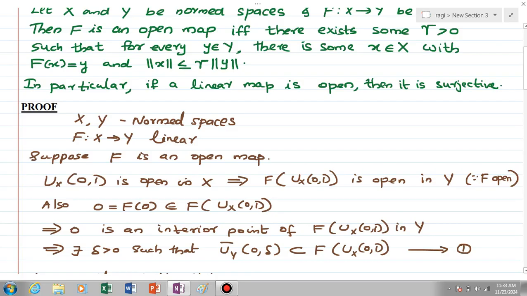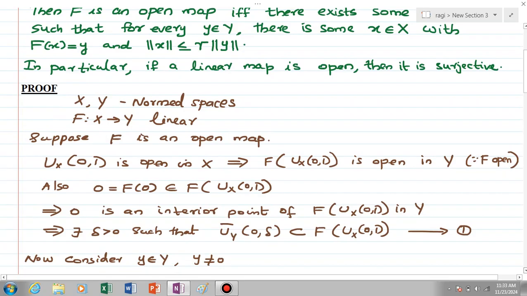So 0 is an element of f(U_X(0,1)), which is an open set in Y. So 0 is an interior point of that set in Y. So by definition we can find an open ball, of course a closed ball, that is, there exists some delta greater than 0 such that the closed ball U_Y closure of (0, delta) is a subset of f(U_X(0,1)), because 0 is an interior point of f(U_X(0,1)).